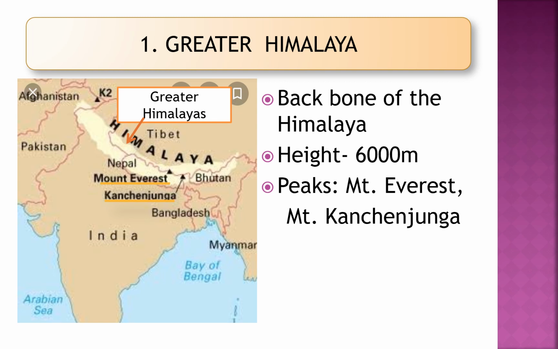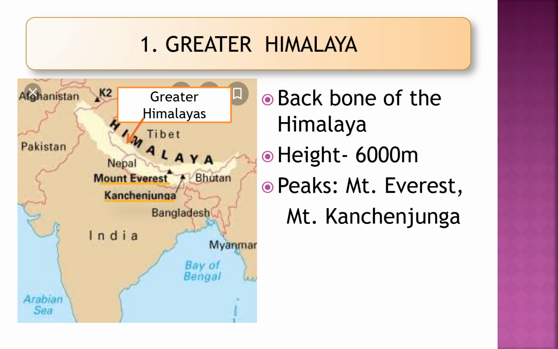Let's see about the Greater Himalaya. If we look at the map, you will find that the arrow is indicating the area occupied by the Greater Himalaya. The Greater Himalaya is also known as the Himadri and it lies north of the Lesser Himalaya ranges. It is also known as the backbone of the Himalaya and lies well above the snow line, with a height of around 6,000 meters.